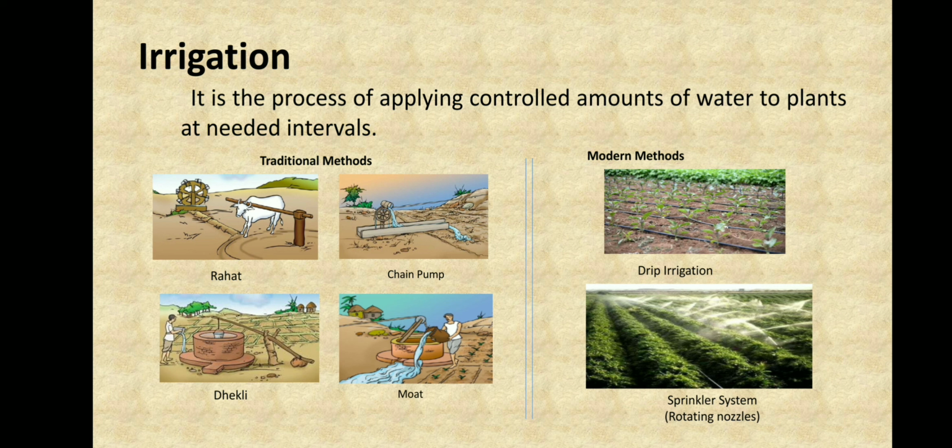So we have seen the three methods, which were the Rahat, the chain pump and the Dhekli, and this is the last method, which is now also going on in these villages, taking the water from the well and then pouring it to the field.